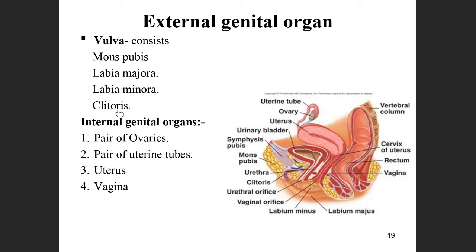All these four structures are called vulva. What are the contents of vulva? Vulva consists of mons pubis, labia majora, labia minora and clitoris.